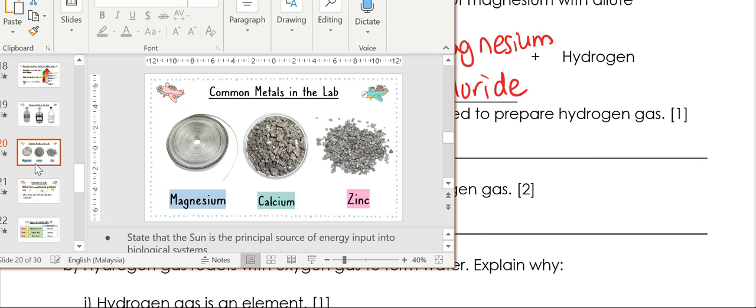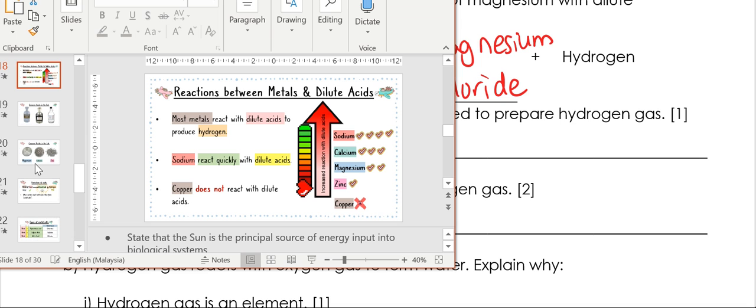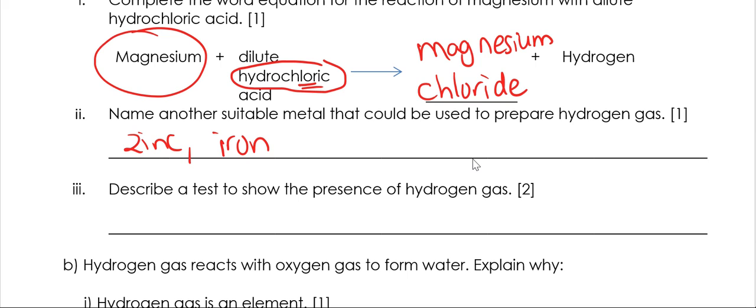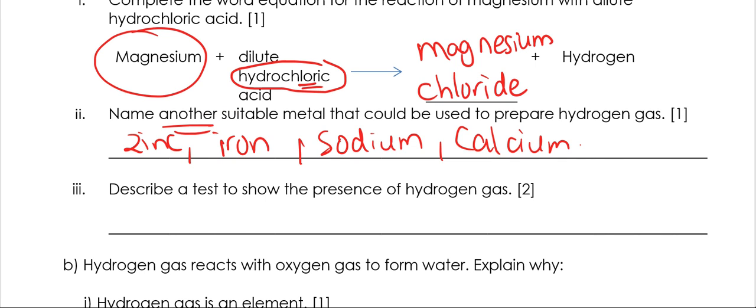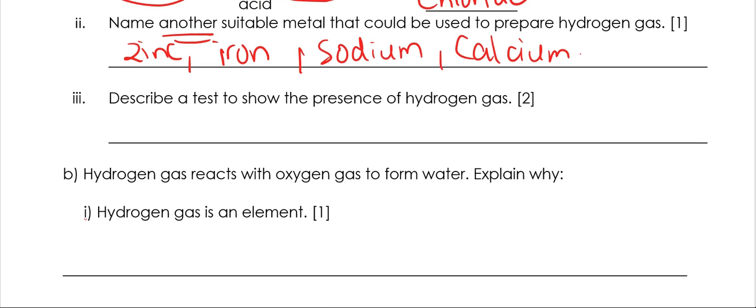You can use calcium as well. Sodium, calcium, magnesium, and zinc. But it asks for just one, so you can pick any of these. Describe a test to show the presence of hydrogen gas. So use a burning splint.